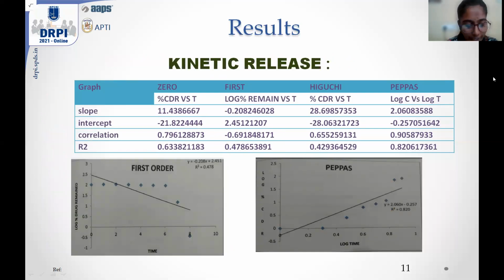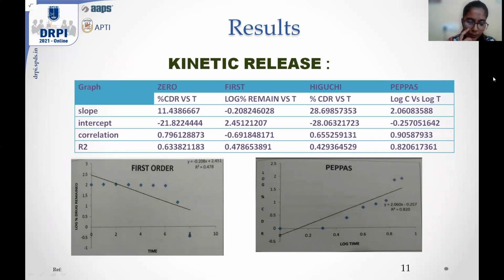And talking about its kinetic release, I conducted zero order, first order, Higuchi, and Peppas. And the kinetic release data of pulsing cap dosage form cannot be explained either by zero or by first order, because it showed 0.63 for zero order, 0.47 for first order, and 0.42 for Higuchi.